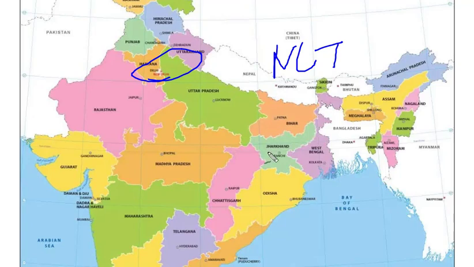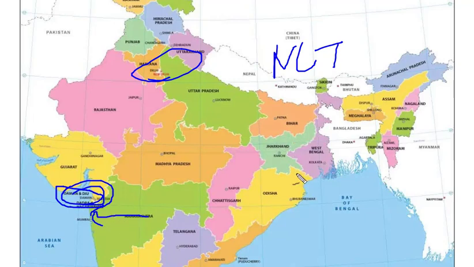Whereas some territories have cultural differences, for example Dadra and Nagar Haveli, Daman and Diu. These have a few special cultures that should not be dominated by the other state. For example, if Dadra and Nagar Haveli were dominated by the culture of Maharashtra, that would also be a problem. So these cultures should not be dominated by the adjacent state. Because of that, they have been given the special provision of union territory.